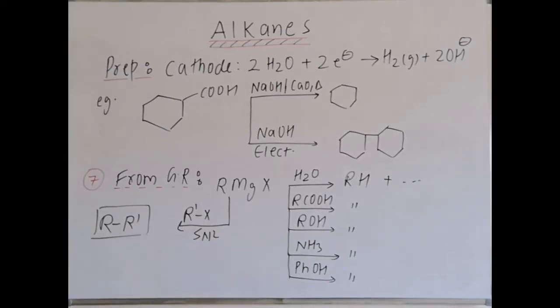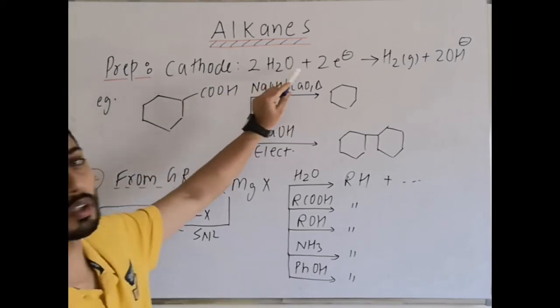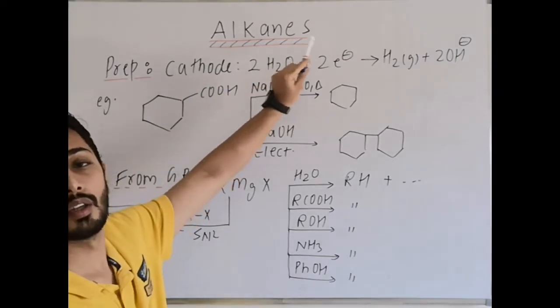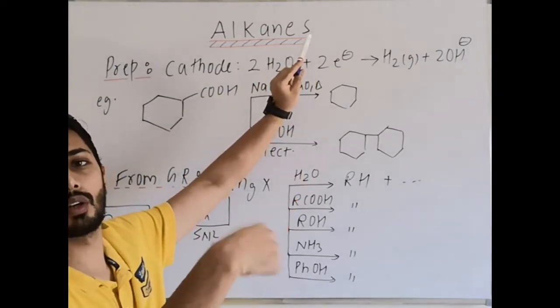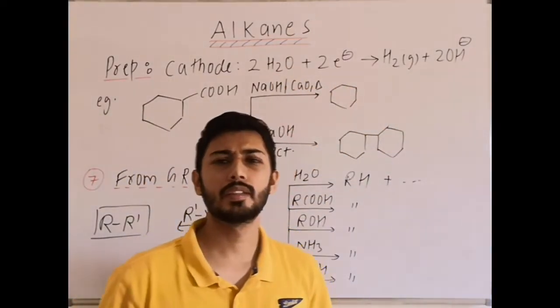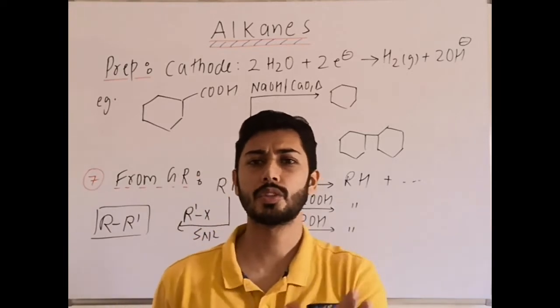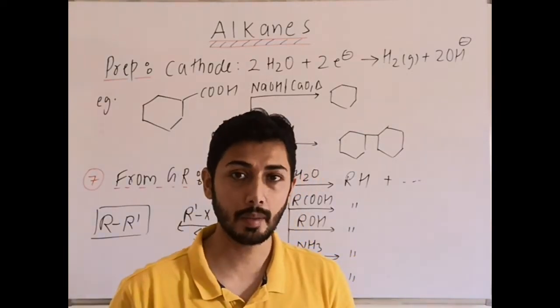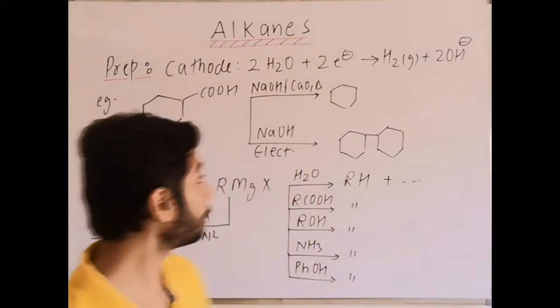Now, in continuation with Kolbe's electrolysis, at the cathode there is gain of electrons: out of 4H, 2H gains electrons, giving H2 gas plus 2OH minus. That is the mechanism, but it is better if you remember the general reaction, so that in class and in the exam it will save your time also.